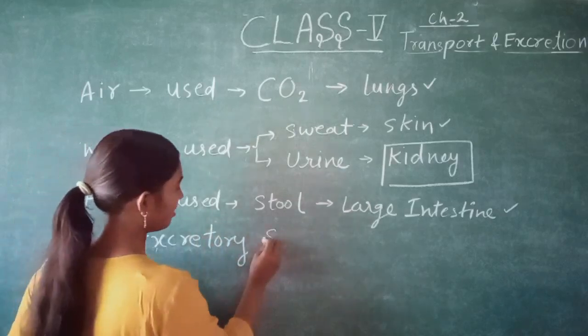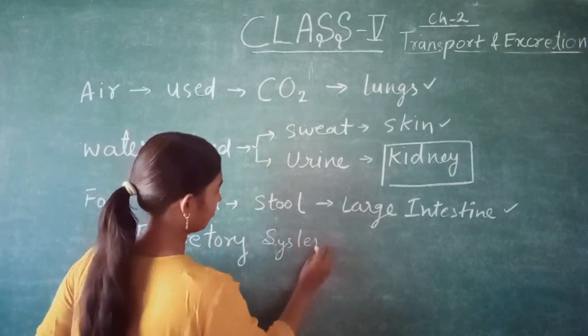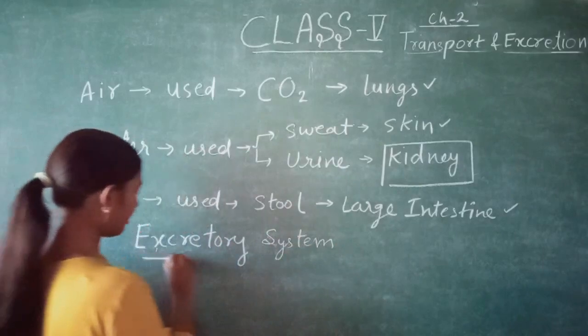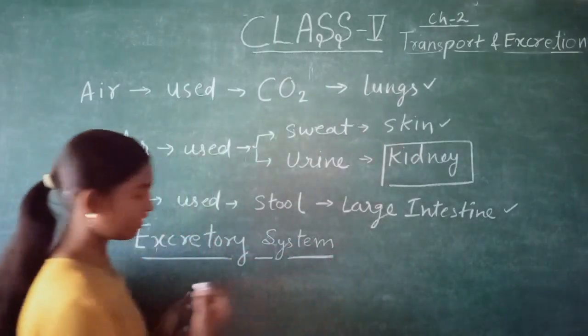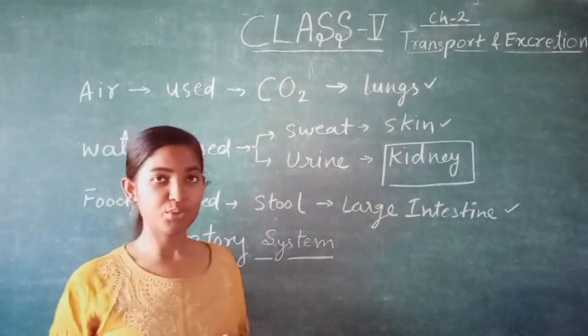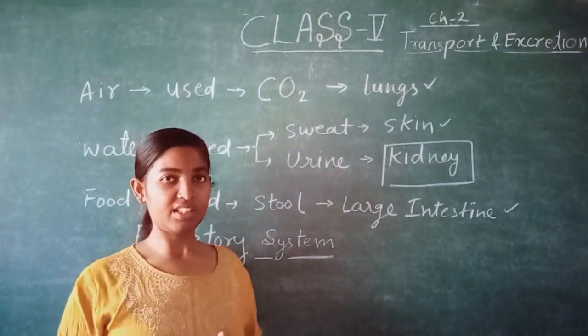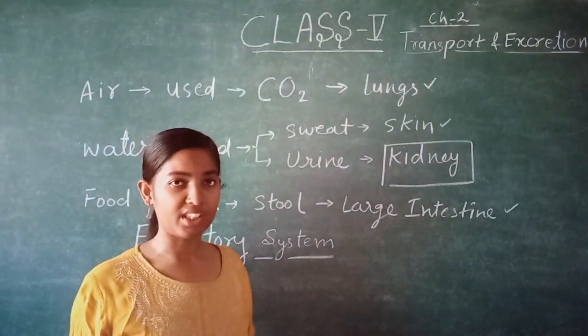Excretory system. Now what is this system? What is happening in this system? This is a system through which the waste product is released out from our body.